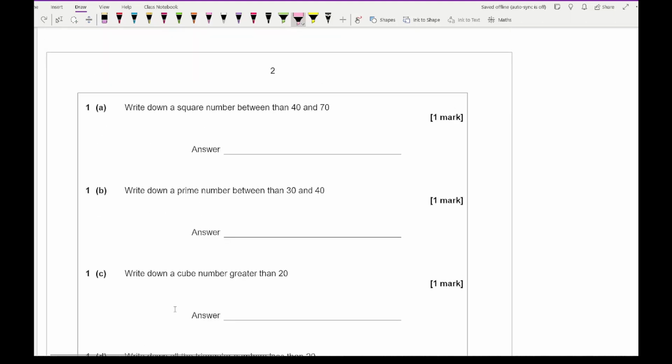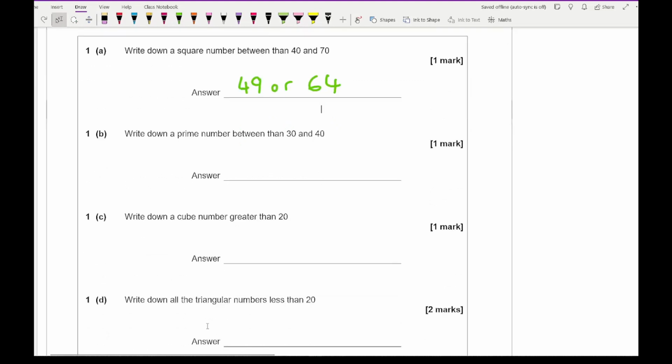So looking at question 1a, it says write down a square number between 40 and 70. So for this you've got a couple of choices. You could either have 49 or 64, so any of those two, but remember you just want to write down one number. So if they're writing multiple numbers, any of those numbers would be absolutely fine.